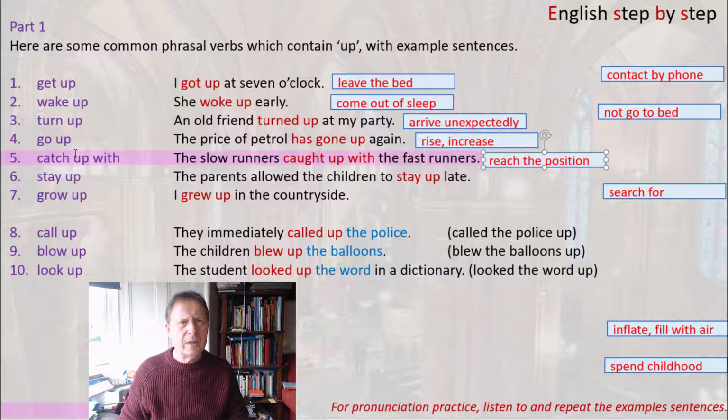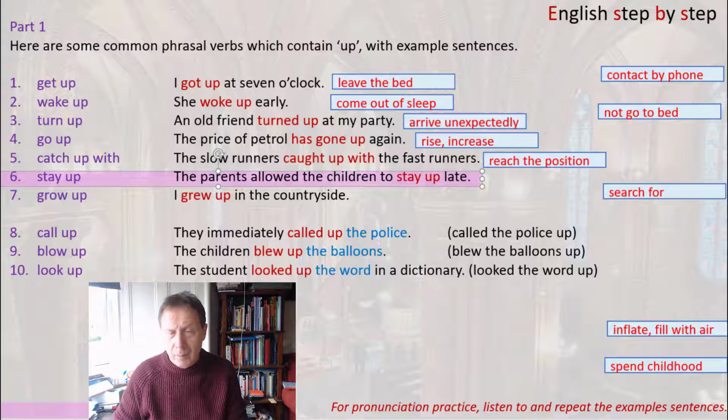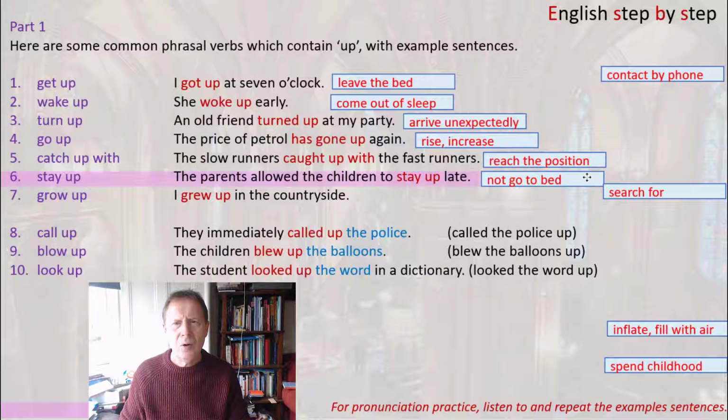The next one, stay up. Again, this may be tricky to guess from the individual words, stay and up. But if we look at the context, the parents allowed the children to stay up late. Now to stay is to be in a place. Up, again, it's similar to number 1 and number 2. It means that they didn't go to bed. The children could stay up late. And in this case, we could put it into other words like this, not go to bed. So the parents allowed the children not to go to bed. They could stay up late.